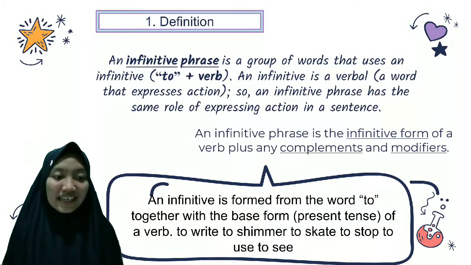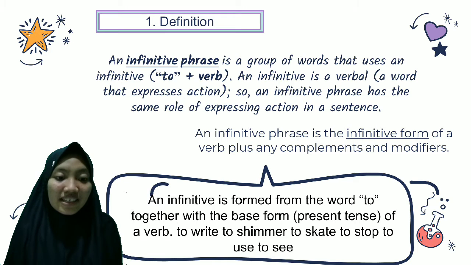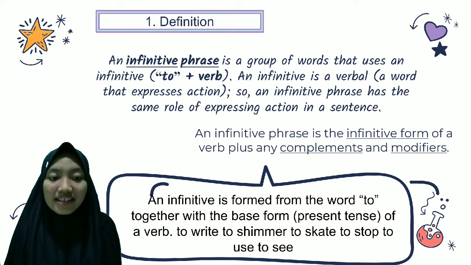1. Definition. An infinitive phrase is a group of words that uses an infinitive, to plus verb. An infinitive is a verbal, a word that expresses action. So, an infinitive phrase has the same role of expressing action in a sentence.